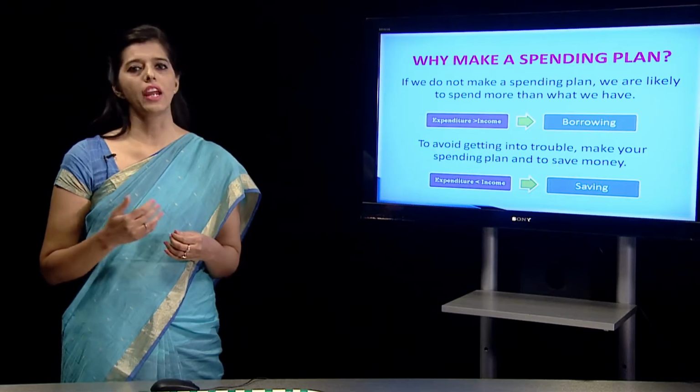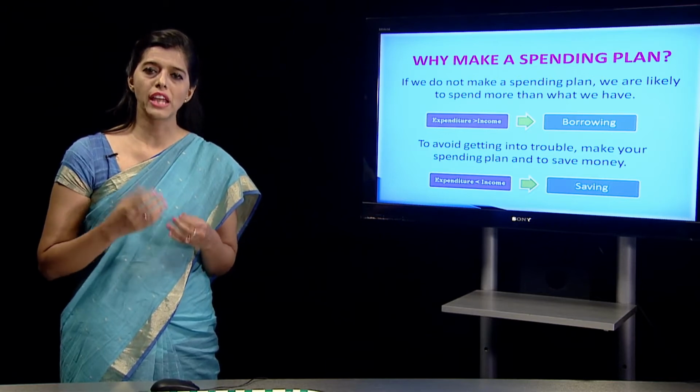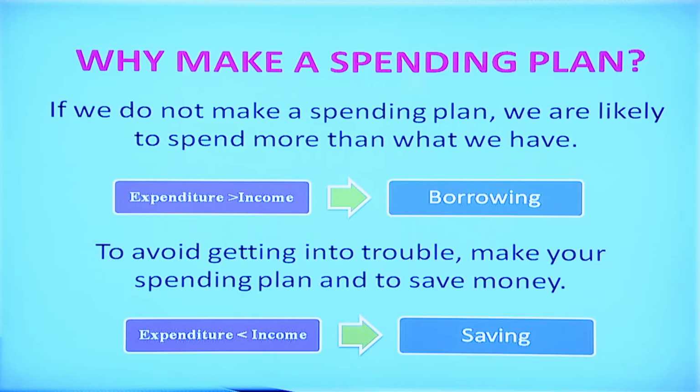Now, you have understood income, you have understood expenditure. Now, we have to take care of this income so that it is spent wisely. How do we do that? We do that by making a spending plan. If we do not make a spending plan, we are likely to spend more than what we have. We have income and we have expenditure.